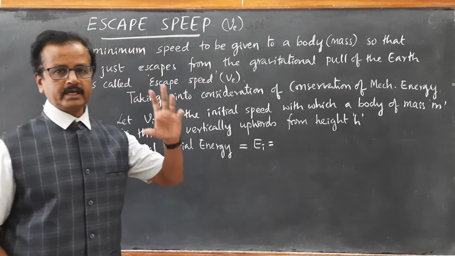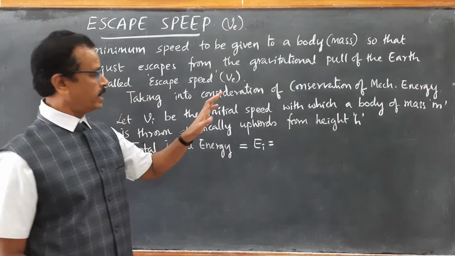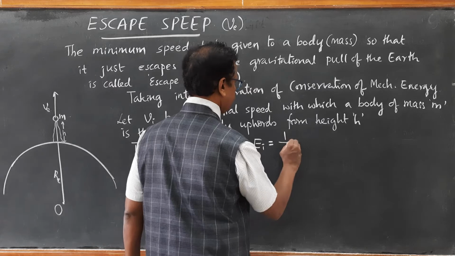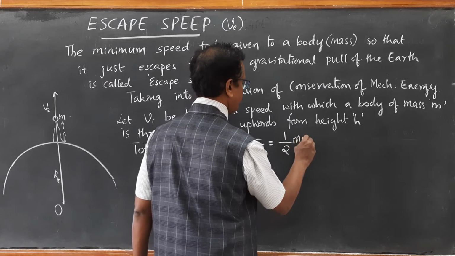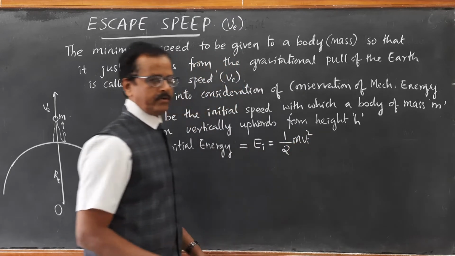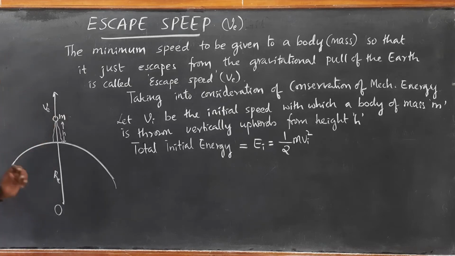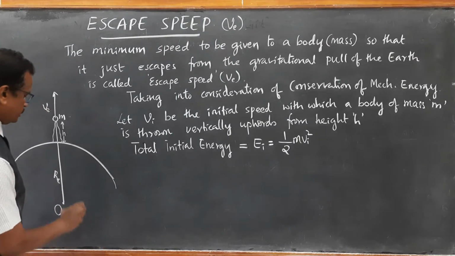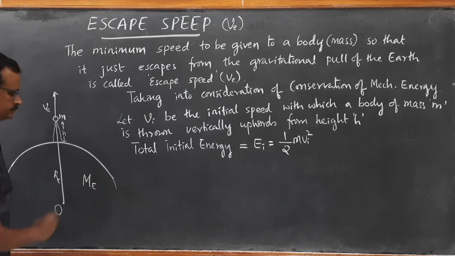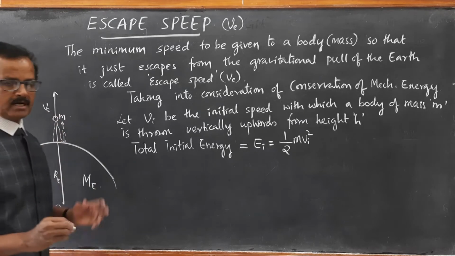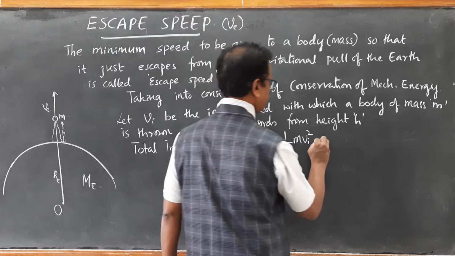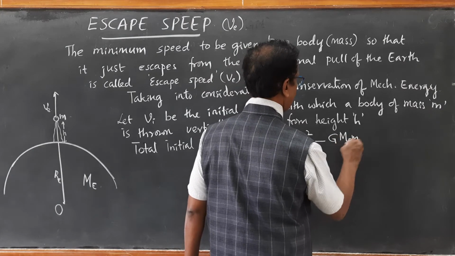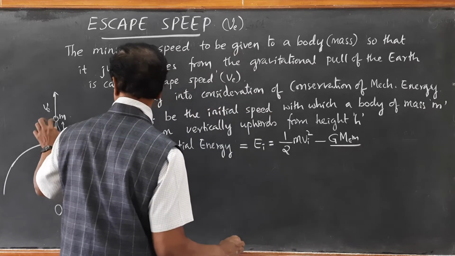So when you throw it up with a certain speed VI, it has an initial kinetic energy, which is half m VI square. At this height, it has initial potential energy also. We know the equation for potential energy. Due to the earth of mass M, and this body of mass small m, I get potential energy minus G M m upon,